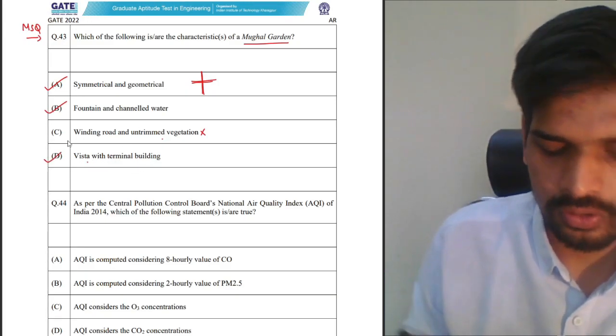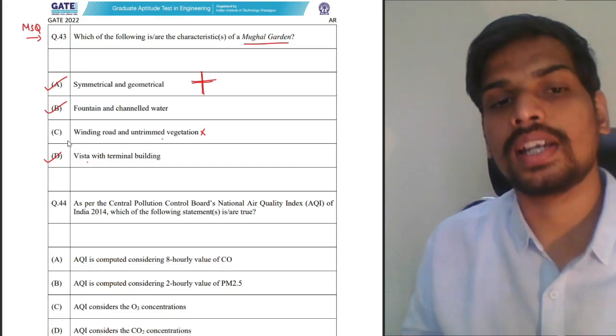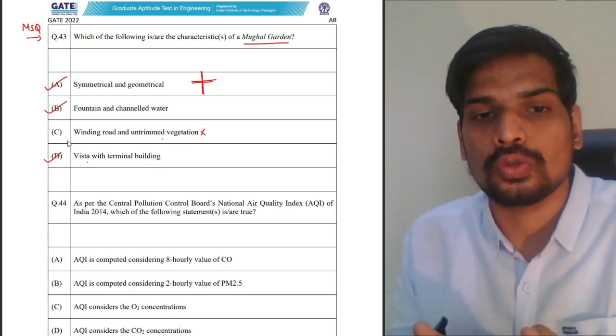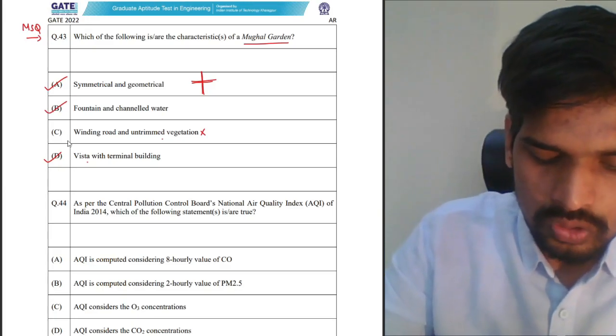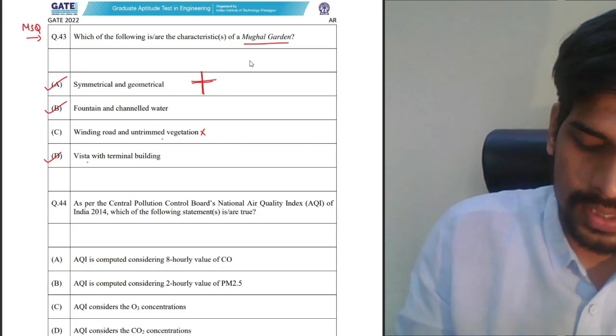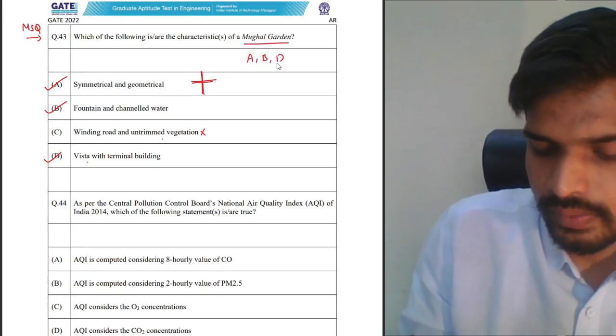Vista with terminal building is also a feature which you generally see in Mughal gardens. Taj Mahal or Humayun's tomb. You see a vista with a terminal building when you look at the Mughal garden. So A, B and D are the correct answers in this particular question.